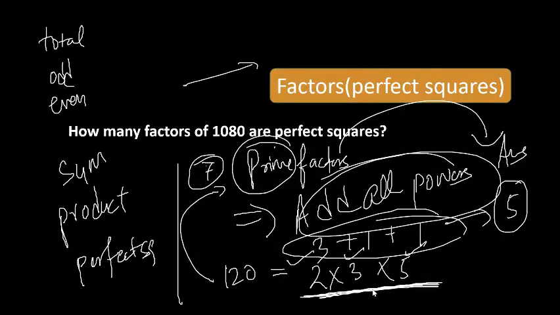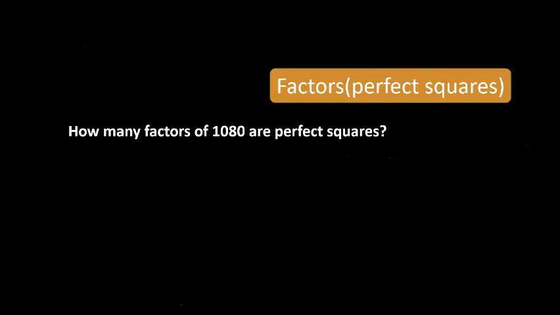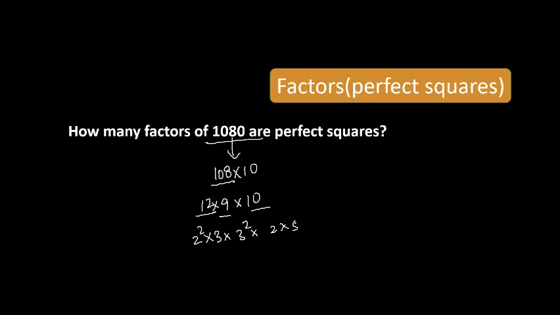Okay, Prathamesh is saying let's do it for 1080. You just break it down. 1080 means 108 into 10. 108 means 12 into 9 into 10. 12 can be written as 2 square into 3. 9 can be written as 3 square. 10 can be written as 2 into 5.